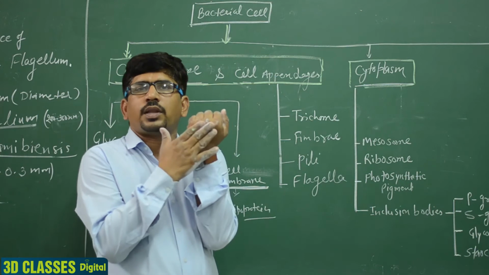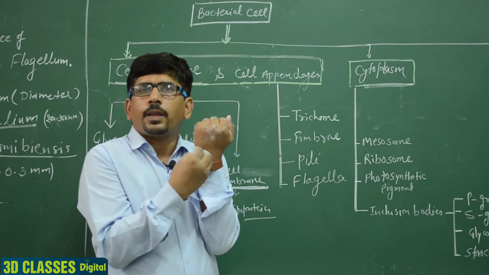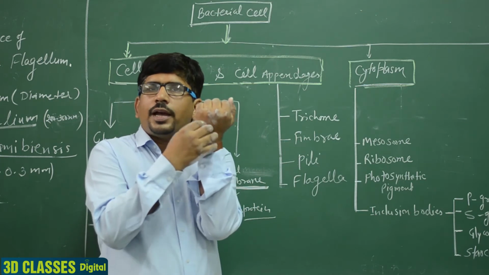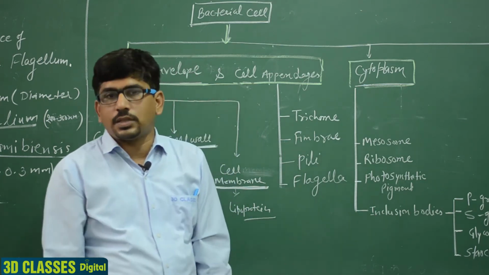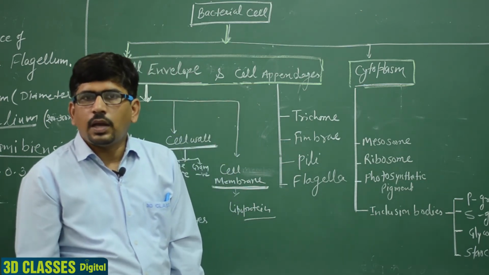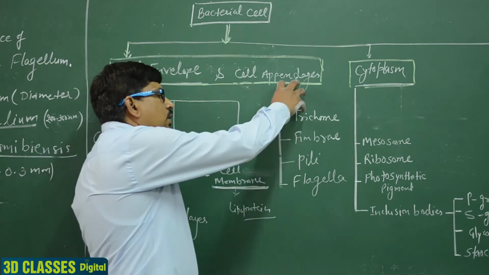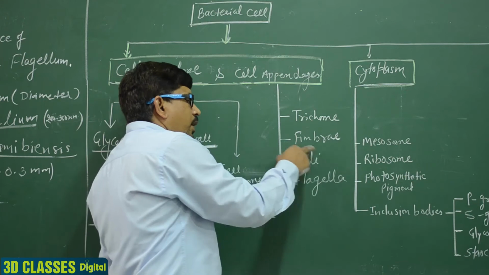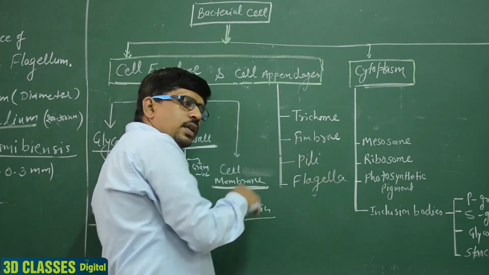जैसे अपने हाथ आपने देखा होगा, इस पे hairs हैं, तो hairs क्या कहलाएंगे? The skin, ये हमारे पास cell skin है, इसके ऊपर क्या hairs? So these are the appendages. ठीक है, तो these are appendages and the appendages are known as the trichome, fimbriae, pili and flagella.